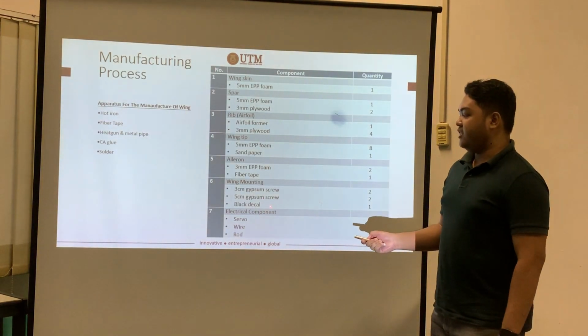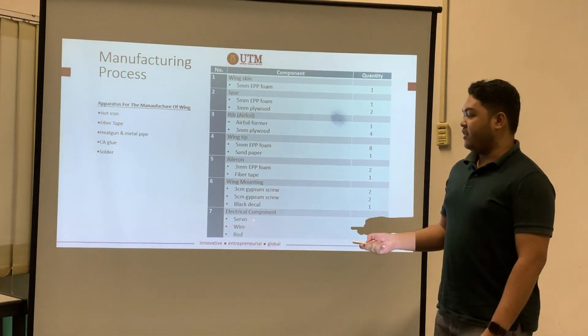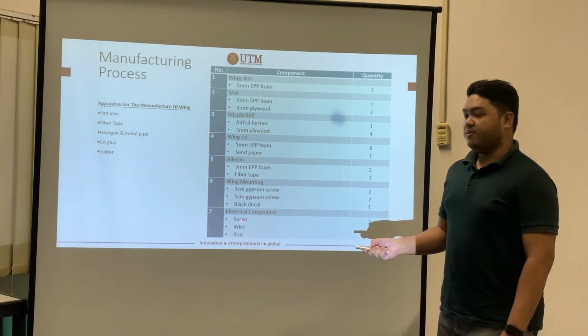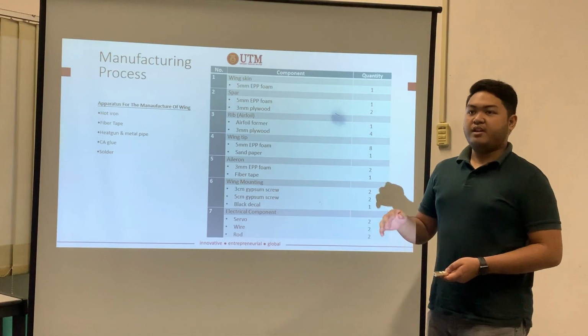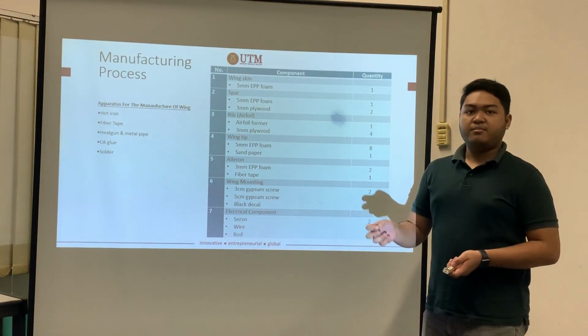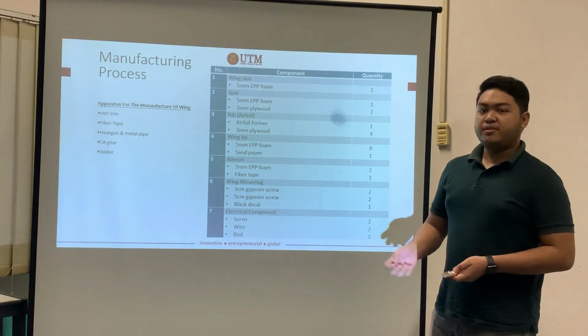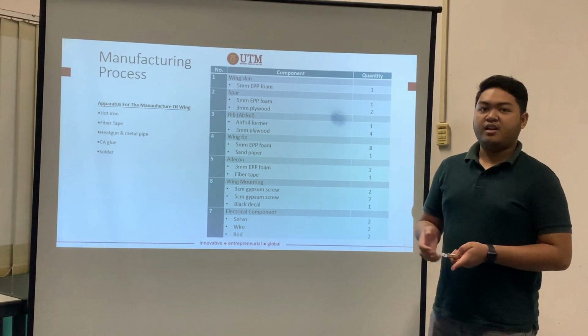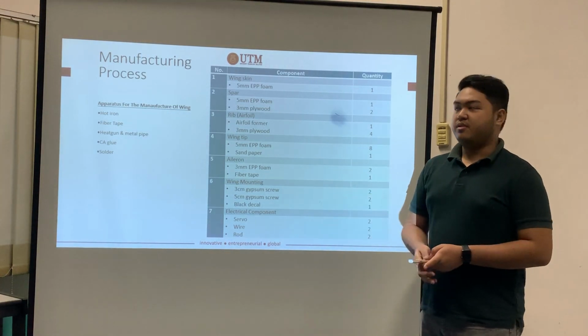And then for the electrical component, we have servo, wire, and also rod. The servo is used to deflect the aileron. The wire is to supply the electrical current from the battery to the servo, and the rod is to pull the aileron from the servo.